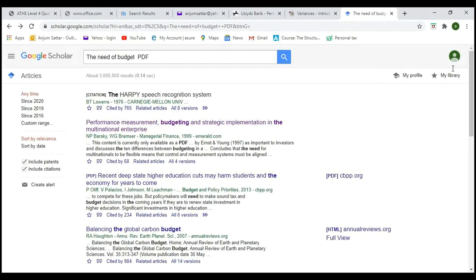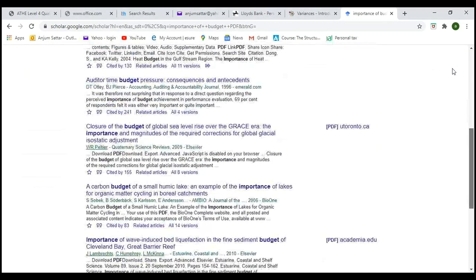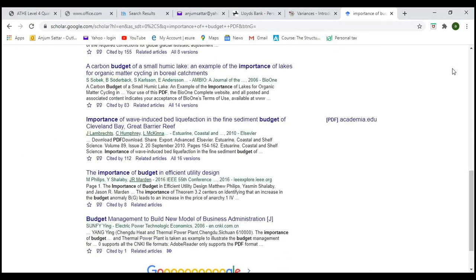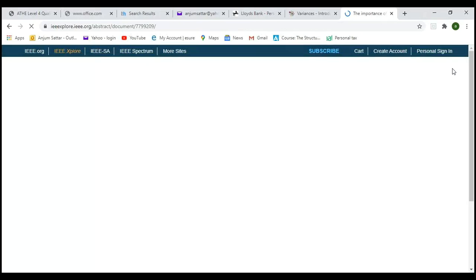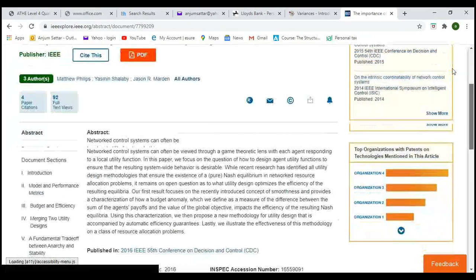So we can say importance of budget. You type that, and now you will find a lot of journal articles on the importance of budget. So this is one of the journals.